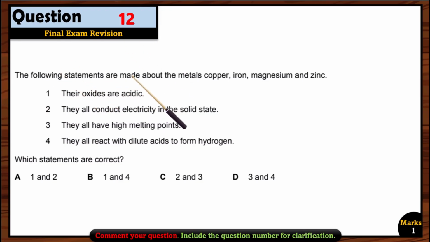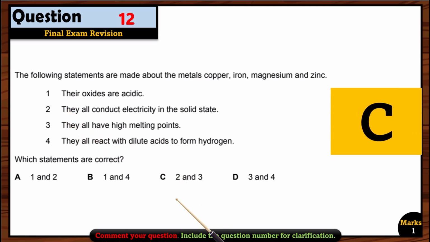Question 12. The following statements are made about the metals copper, iron, magnesium, and zinc. First, their oxides are acidic. Wrong, because they all are metals, so they form basic oxide. They all conduct electricity in the solid state. Yes, this statement is right. They all have high melting points. Right. They all react with dilute acid to form hydrogen. Wrong, because copper cannot react with dilute acid to form hydrogen. So we are now left with 2 and 3. That is option C. So option C is correct.